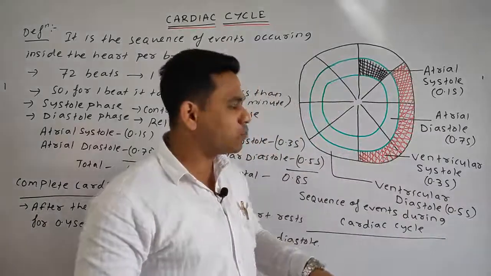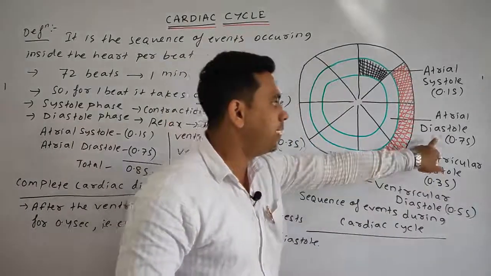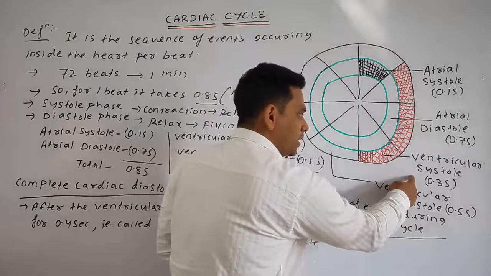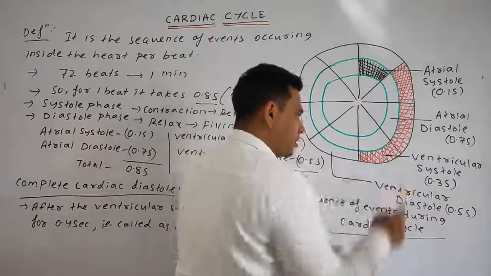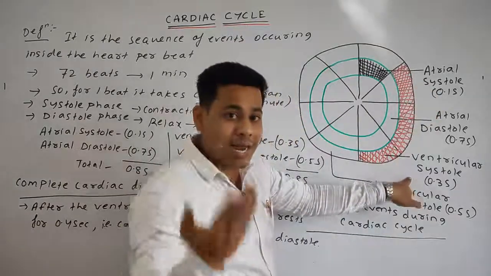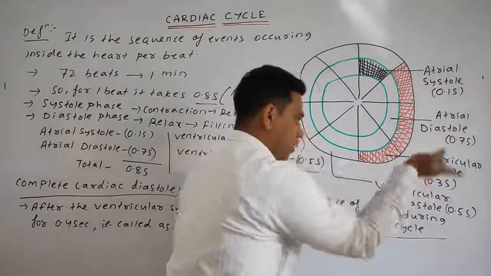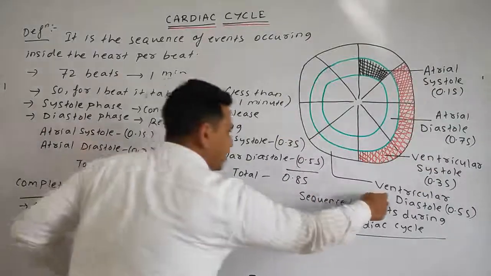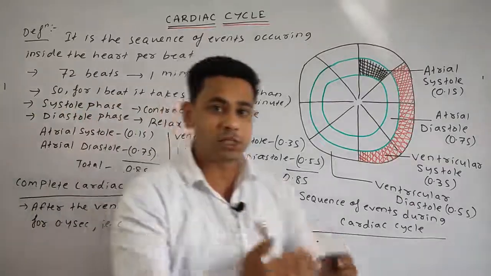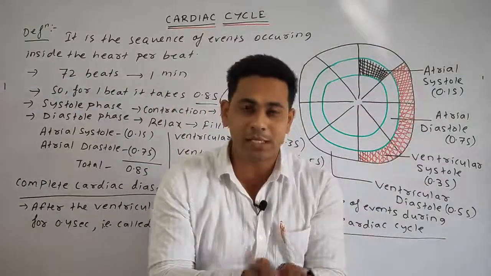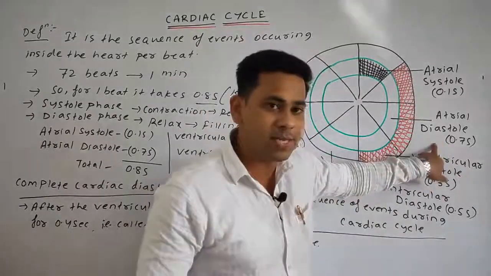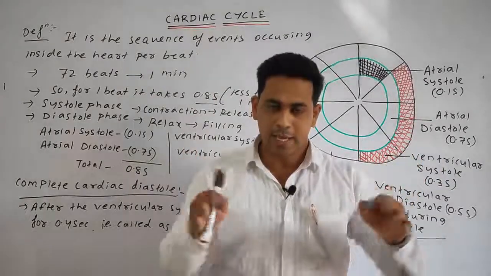So now we can calculate the complete atrial diastole. How? When the ventricles are in the systole position, means in the contraction position, remember what I am telling, the atria are in the relaxed phase, means 0.3 second plus. After the ventricular systole, what happens? All the chambers of the heart get into the relaxation phase, means the complete relaxation phase is what? 0.3 plus 0.4. How much? 0.7 second. Understood? Okay, next.